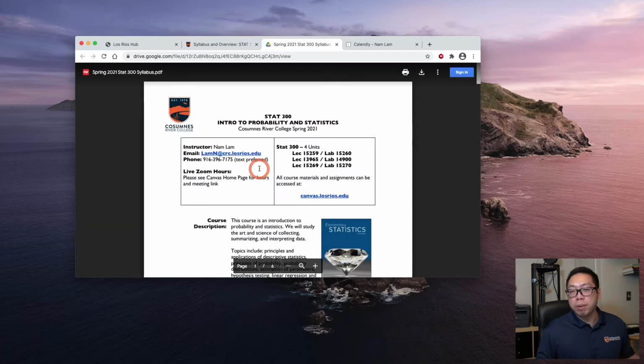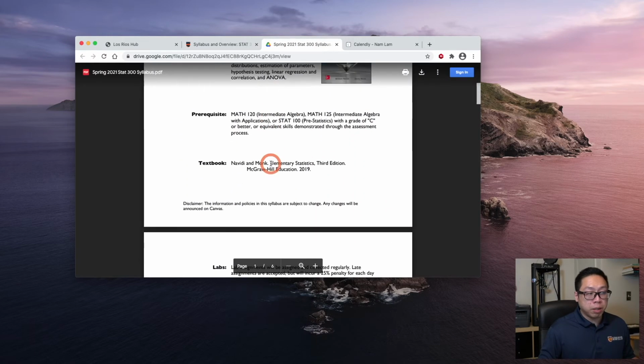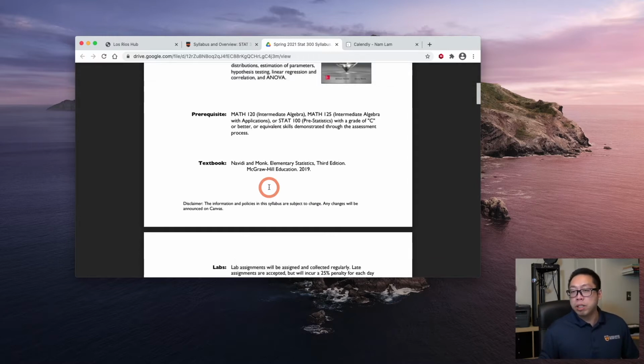There's one thing I want to clarify about the syllabus, and that's regarding the textbook. The textbook we're using is by Moore and McCabe, the 3rd edition. If you have an older edition, it's perfectly fine. My lectures are going to follow this textbook. So the textbook is going to be a really good resource if there's anything in my lecture that's unclear and